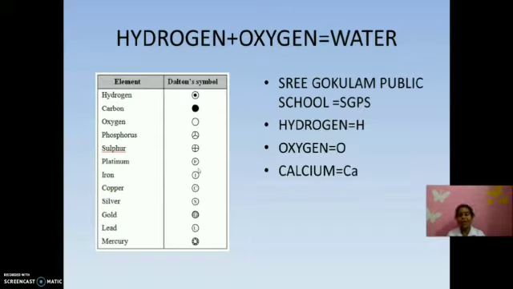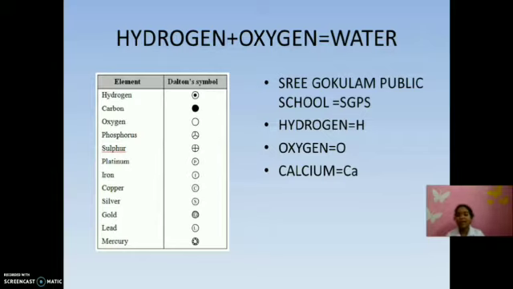These are known as symbols. For example, hydrogen we can write H, oxygen O, calcium Ca, etc. But why are we not using this Dalton symbol? You can see there are so many rounds or circles, isn't it? So this may lead to confusion. To avoid that, there is an international union called IUPAC. They have given unique names and symbols for each element.